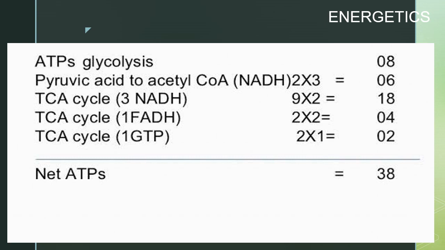Eight ATPs are formed by glycolysis and 24 ATPs are formed from the citric acid cycle. So net ATPs formed from the citric acid cycle and glycolysis are 38 ATPs.